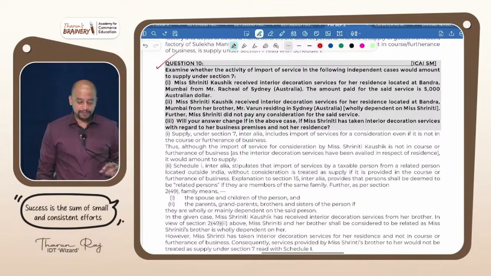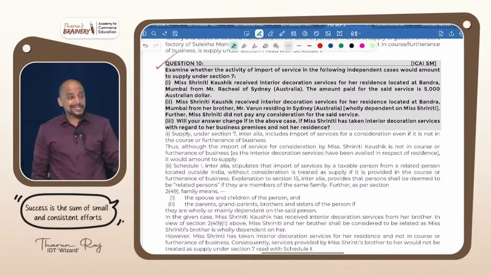Next, the second one. Ms. Srinidhi Kaushik received interior decoration service for her residence located at Bandra, Mumbai from her brother, Mr. Varun, residing in Sydney, Australia, wholly dependent on Ms. Srinidhi. Further, Srinidhi did not pay any consideration for the said service. Is it for consideration or without consideration? Without consideration, because she did not pay any consideration. Then you need to refer to 7.1c.